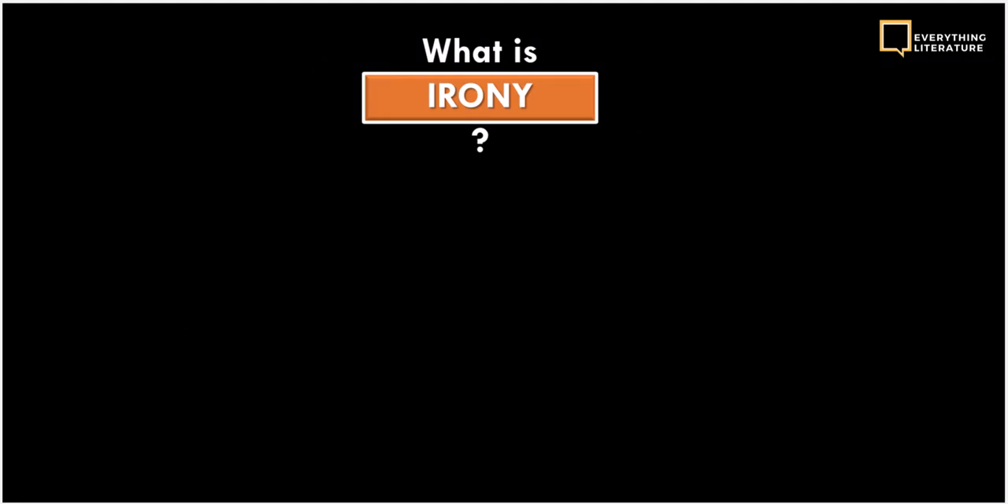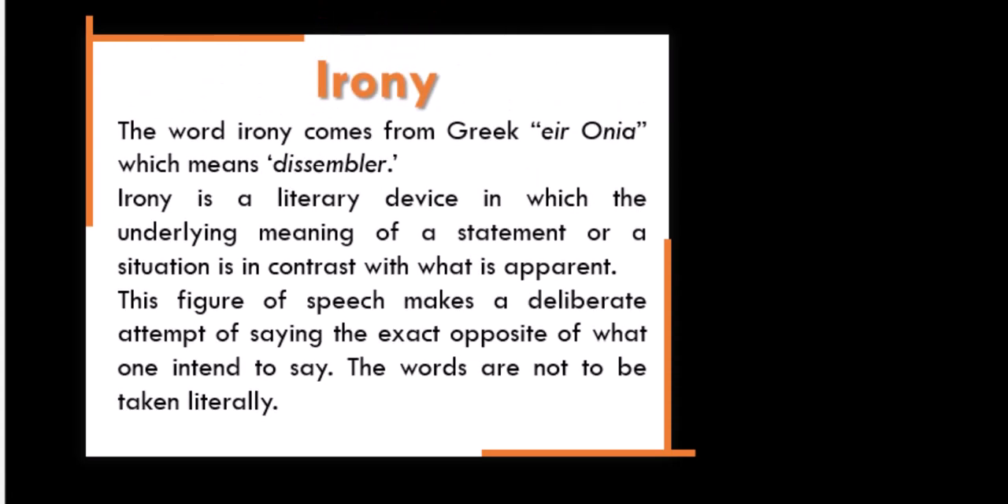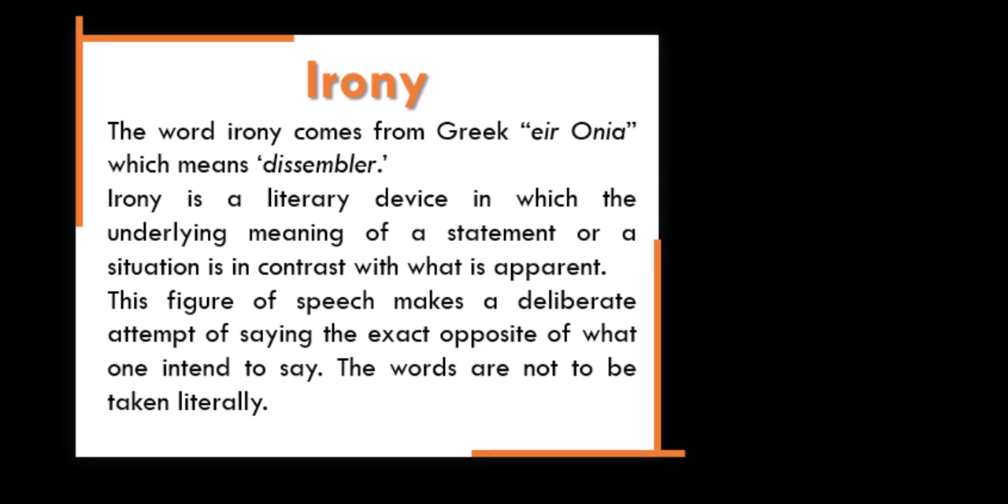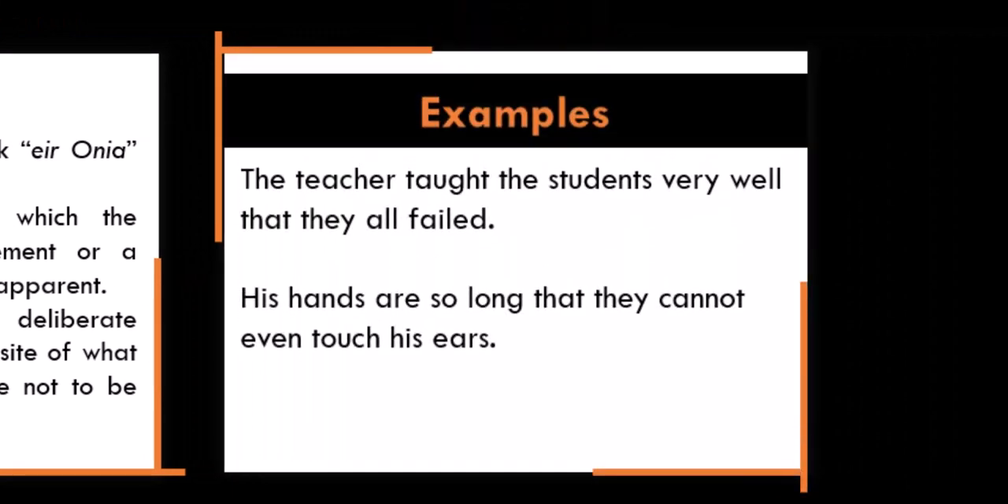Next, we move to irony. What is irony? The word irony comes from the Greek eironeia, which means dissembler. Irony is a literary device in which the underlying meaning of a statement or a situation is in contrast with what is apparent. This figure of speech makes a deliberate attempt at saying the exact opposite of what one intends to say. The words are not to be taken literally. Okay, so take a look at this example. The teacher taught the students very well that they all failed. So that's indirectly saying the opposite, that the teacher didn't really teach them very well.